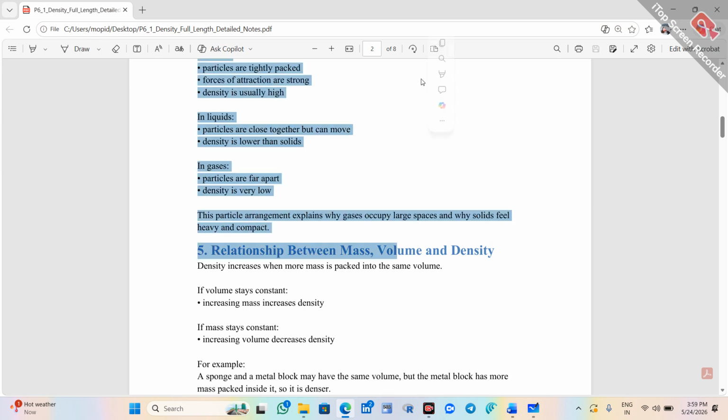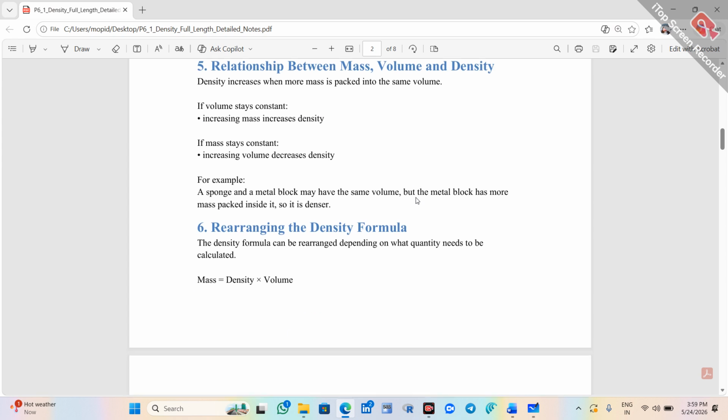Next, the relationship between mass, volume, and density. Density increases when more mass is packed into the same volume.